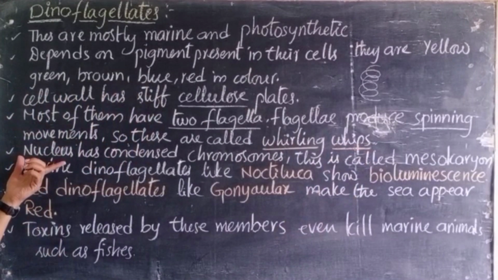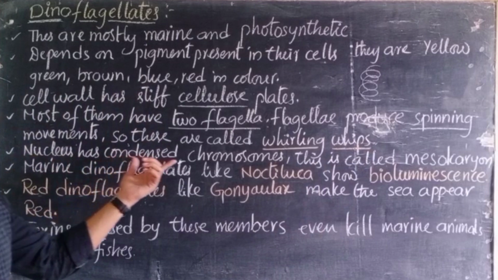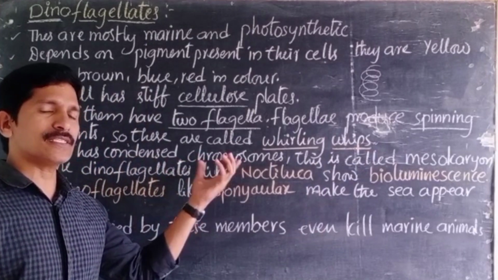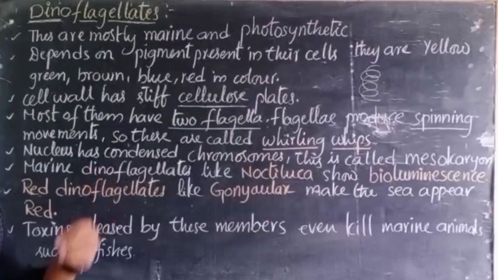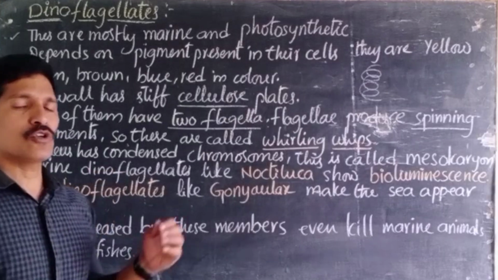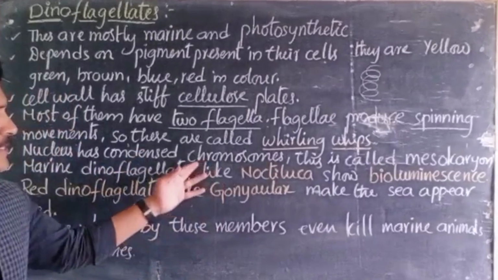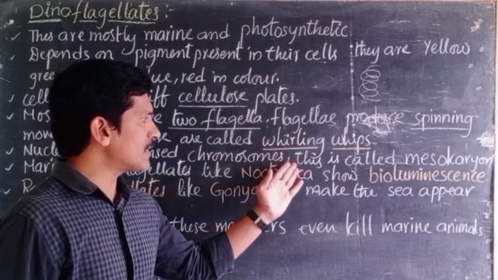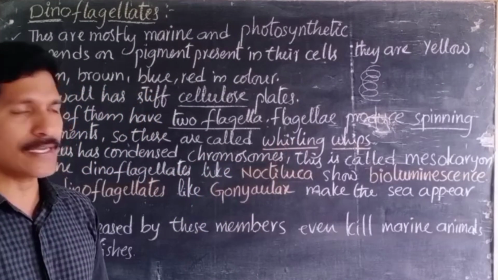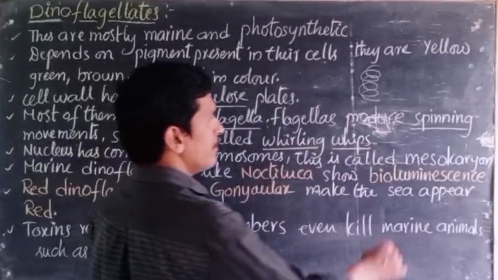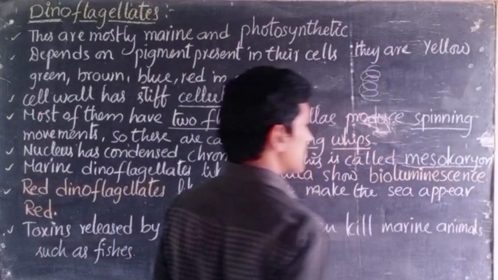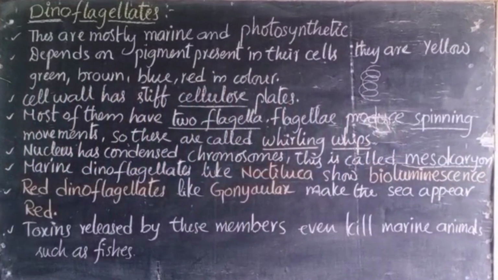Later, the nucleus has condensed chromosomes. When you observe the structure of the nucleus, inside the nucleus we can observe the chromosomes in a condensed state. So this nucleus containing condensed chromosomes is called mesokaryon, right?